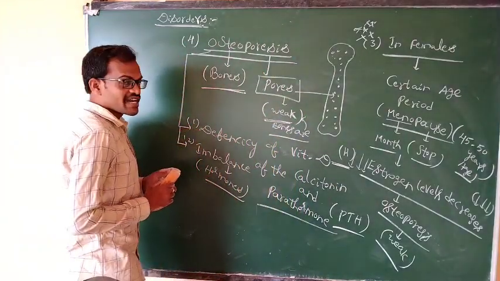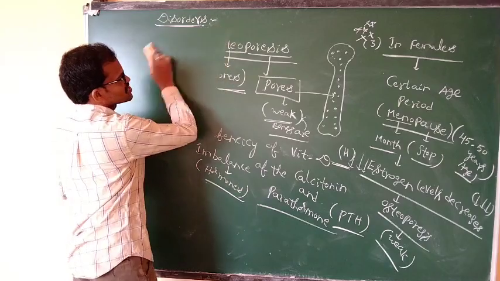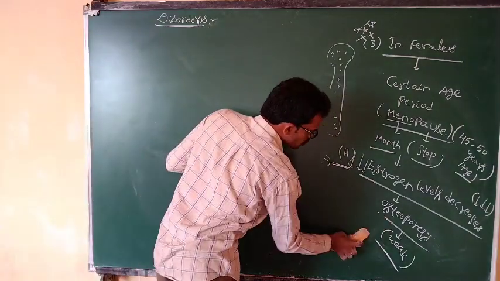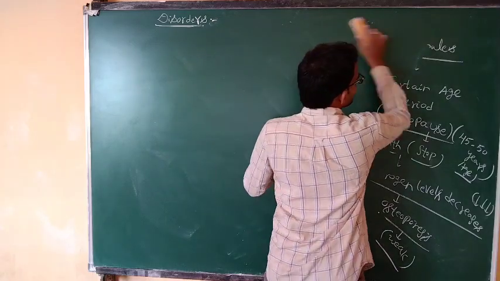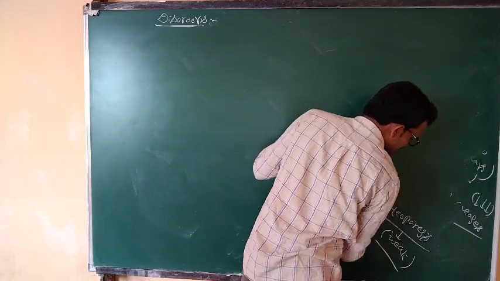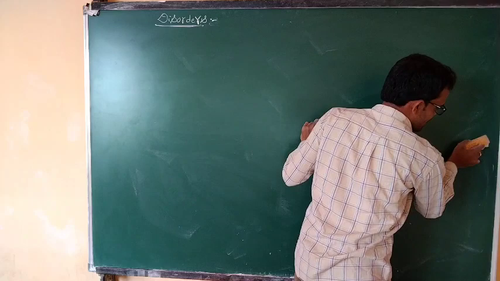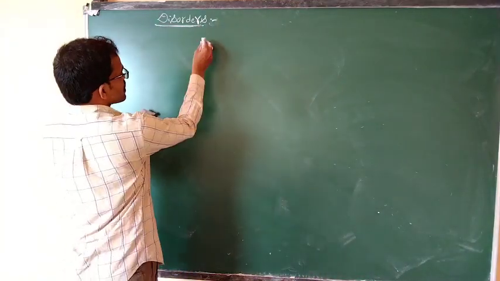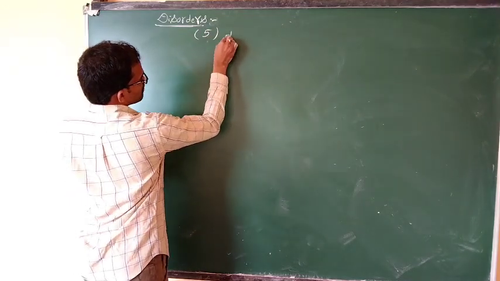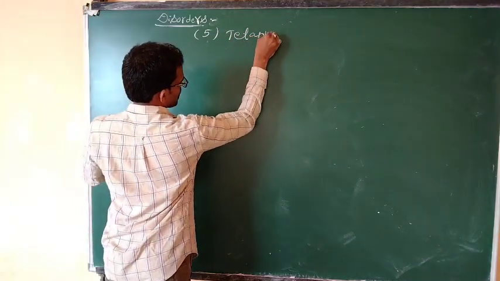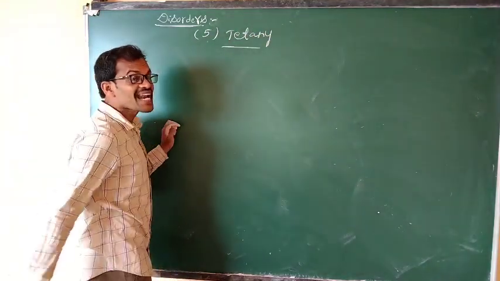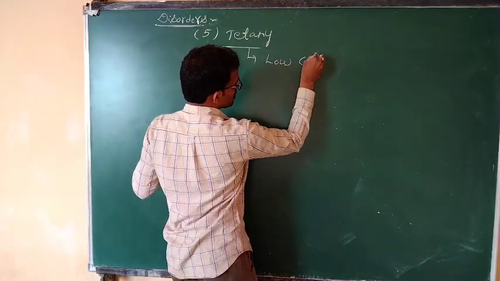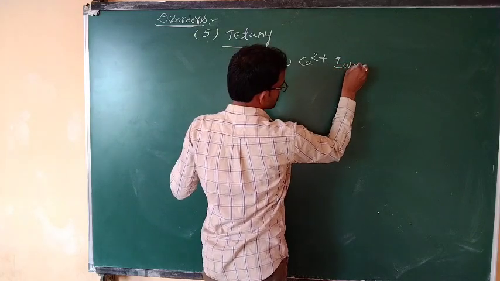It is the fourth condition of the females, osteoporosis. Coming to the fifth common disorder. What is the fifth common disorder? It is nothing but tetany. What is tetany? Tetany means low calcium ions.